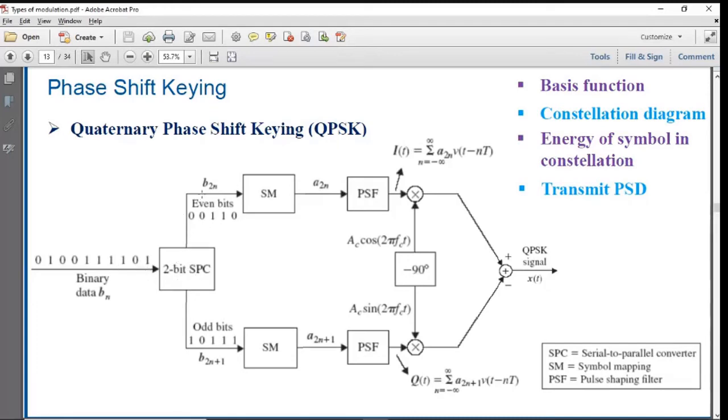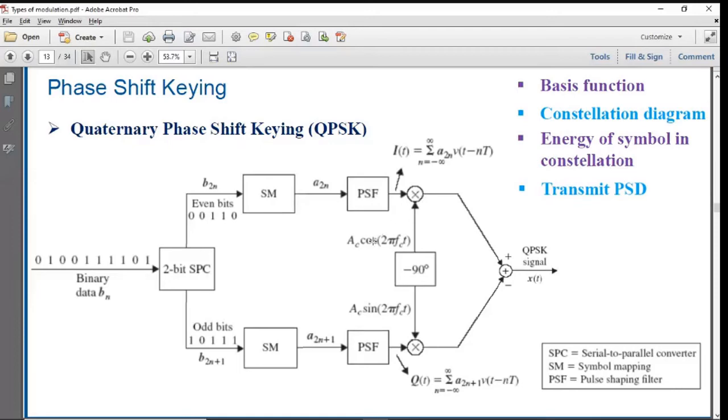On the upper path you'll have only the even bits, and in the downward path only the odd bits. The upper path will be BPSK, and the lower path will again be BPSK, and as you know, BPSK consists of symbol mapping and the pulse shaping filter, followed by a product modulator.